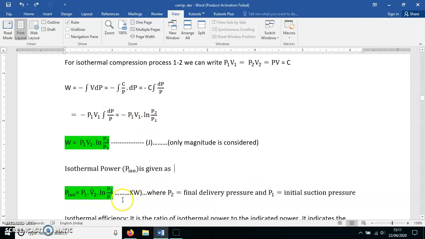So, what is isothermal power? Isothermal power is P1 V1 dot natural log of P2 by P1. Only V1 is replaced by V1 dot. You will get isothermal power from W. And what are P2 and P1? P2 is the final delivery pressure, meaning discharge pressure, and P1 is the initial suction pressure, meaning inlet pressure.